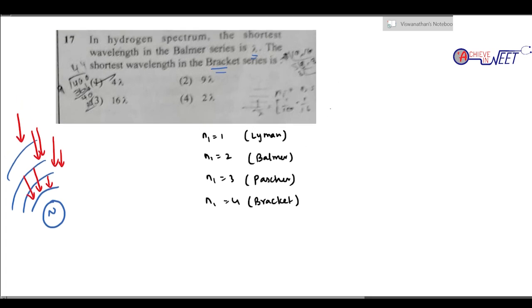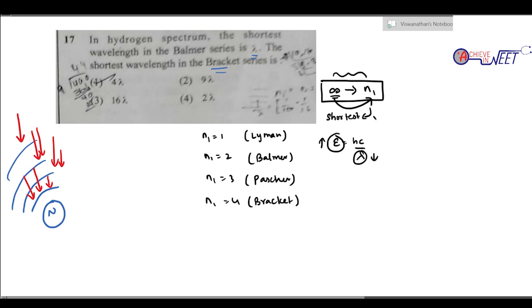Always remember, the shortest wavelength is from infinity to the corresponding N1. How? E equal to hc by lambda. When coming from infinity, the energy difference is maximum, so lambda will be minimum. So maximum energy difference with minimum lambda. Simply, when the electron jumps from infinity to the corresponding N1, you have the shortest lambda.